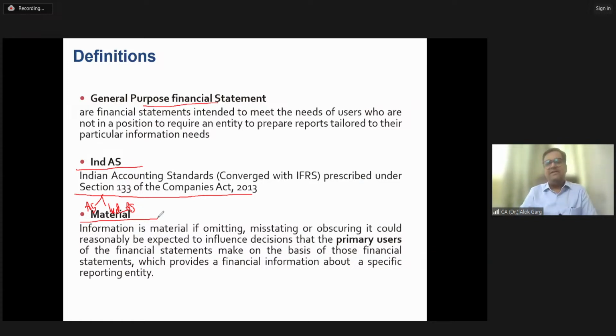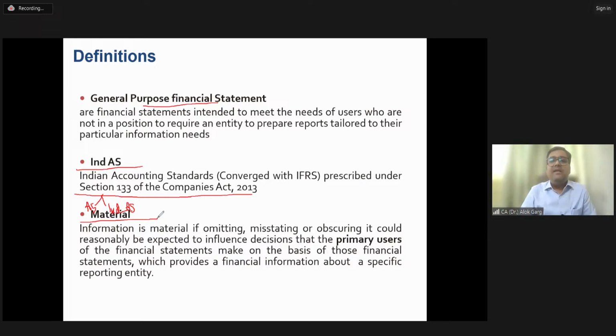And why is materiality important? The company is preparing the financial statement, and this financial statement is the outcome of what? You start with an accounting entry, the journal entry is converted into the ledger, the GL is converted into the trial balance, which is converted into the financial statement.